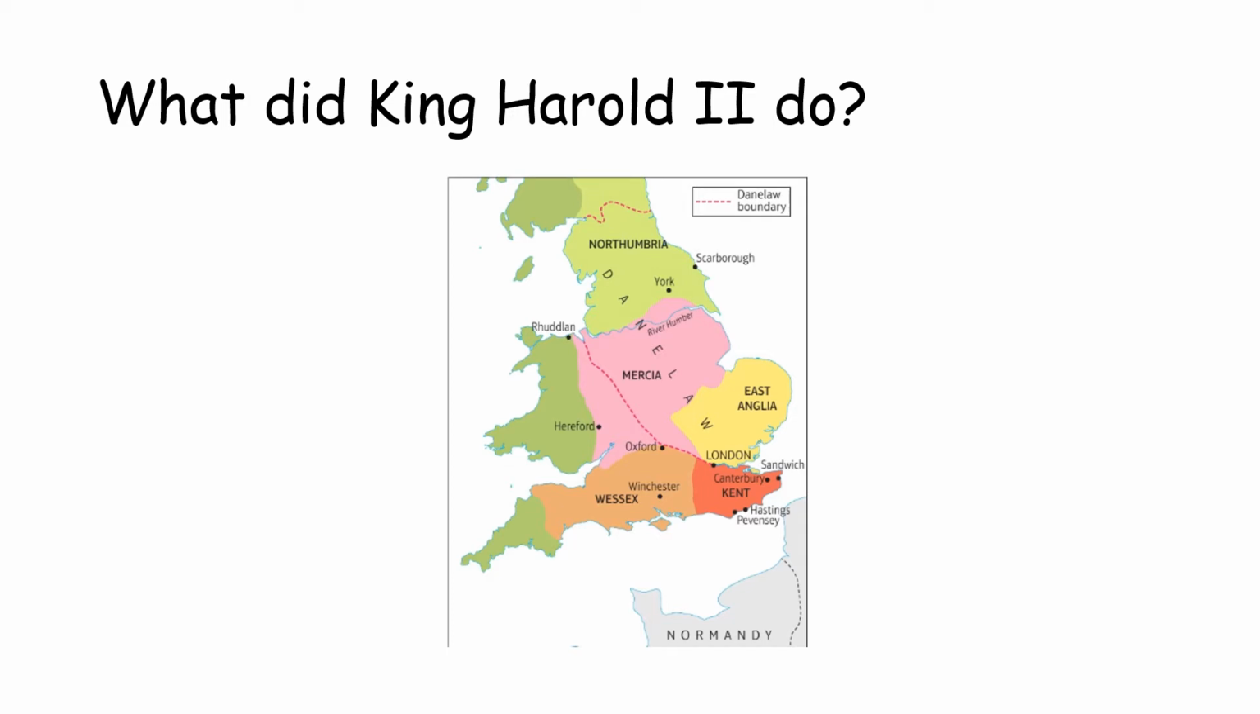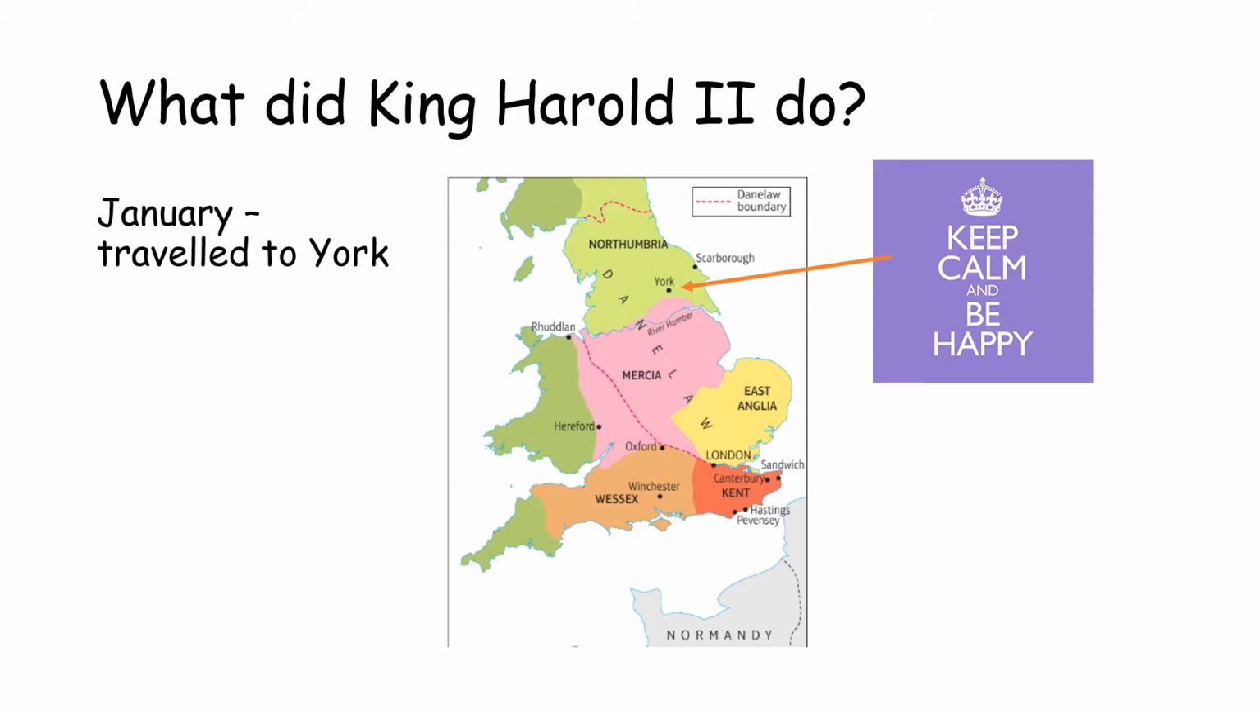So what did King Harold do once he had been crowned? You can see the map in the centre here is Anglo-Saxon England, and we're going to look at 2 main things that Harold does as soon as he's king. The first thing is that he travelled north from London up to York, and he did that to make sure that there wasn't going to be a rebellion against his reign, and to communicate with the people up in York to show them that he was king and to keep them happy. That's why you can see that picture there, keep calm and be happy. He couldn't risk a rebellion in the north.